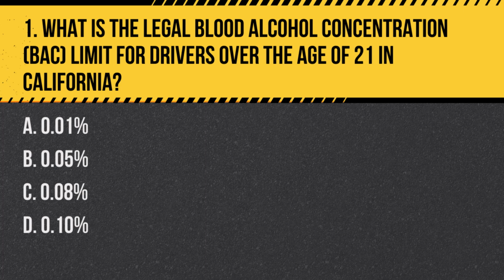Question 1. What is the legal blood alcohol concentration, BAC, limit for drivers over the age of 21 in California? A. 0.1%. B. 0.5%. C. 0.8%. D. 0.10%. Answer: C. 0.08%. In California, the legal BAC limit for drivers 21 and over is 0.08%. Driving with a BAC at or above this limit is considered driving under the influence.